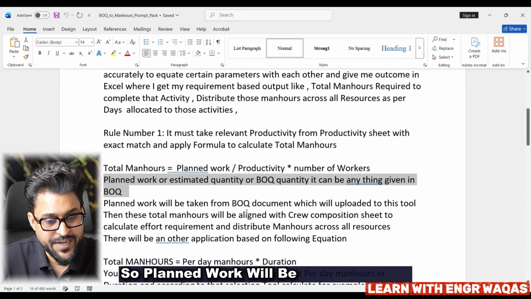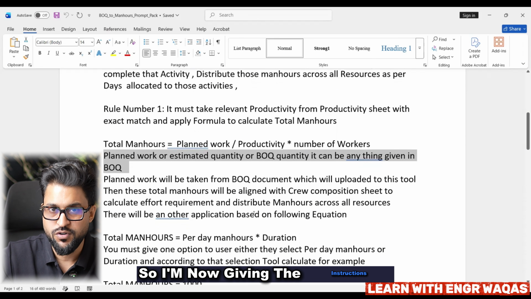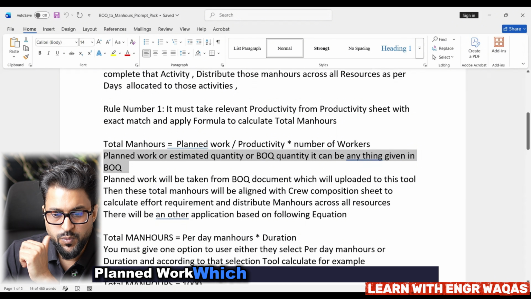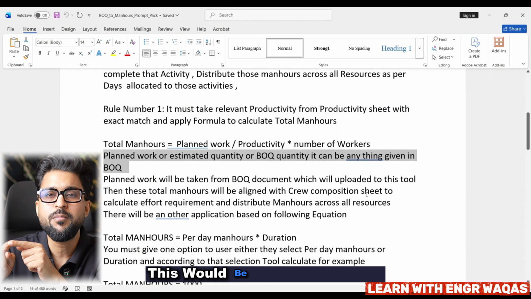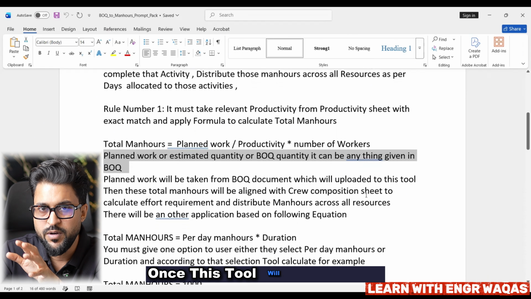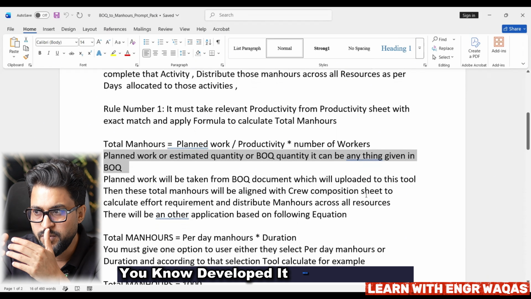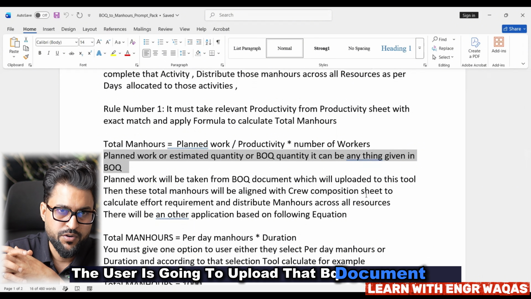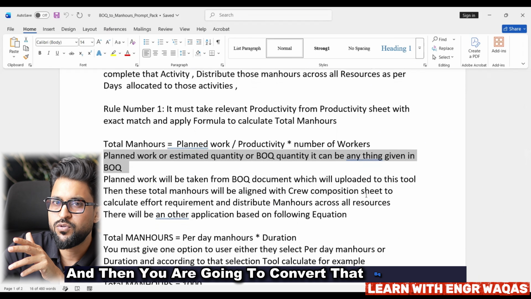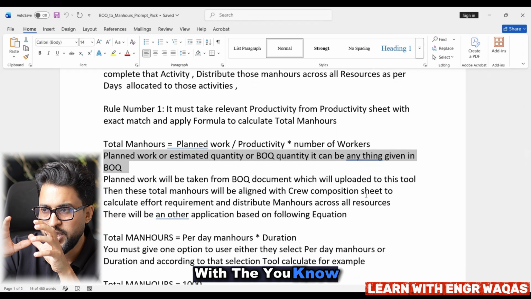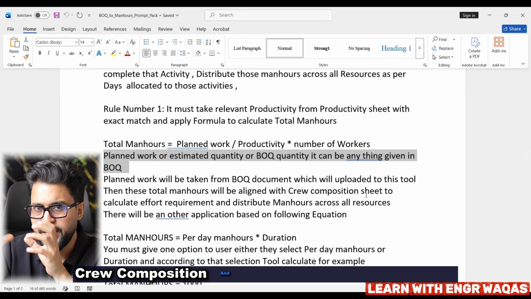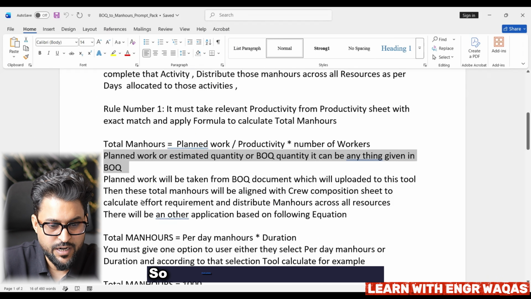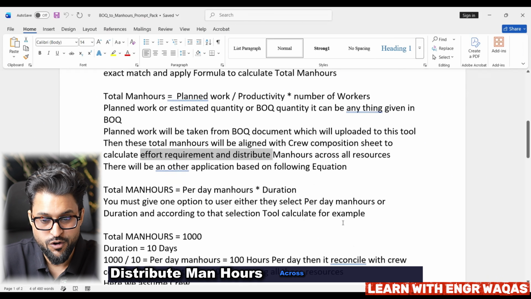So planned work will be taken from the BOQ. I'm now giving the instructions: you have to pick the planned work from the BOQ document which is uploaded to this tool. This would be my ultimate input. Once this tool is developed, the user is going to upload that BOQ document, and then you are going to convert that BOQ document, equating it with the productivity sheet and crew composition, and give me the total man hours. That is my plan. Calculate the effort requirement and distribute man hours across all resources.